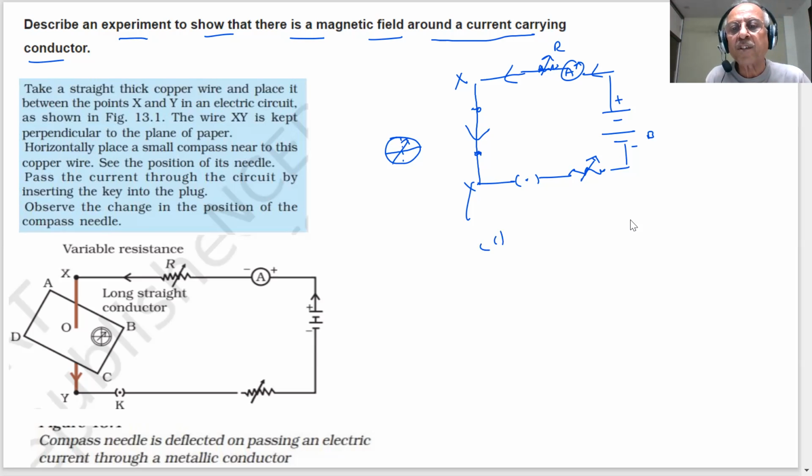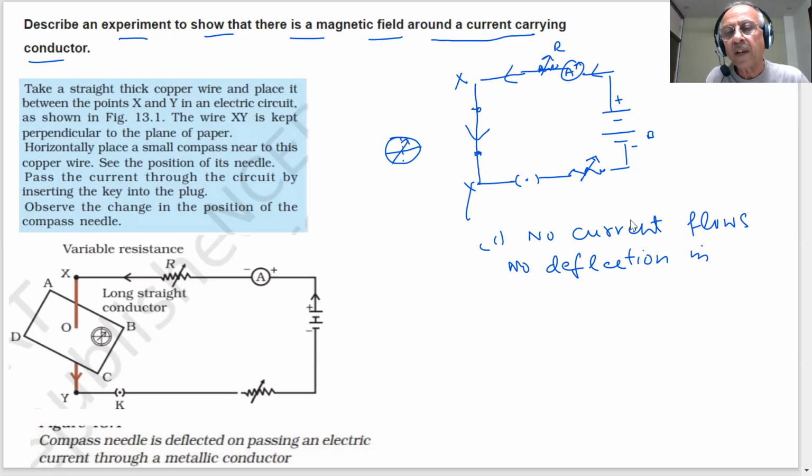Now, first, when no current flows, what happens to the needle? Nothing. No deflection in the compass needle. Second, what will I do? When I pass the current, what will be the result of that? This needle will get deflected.